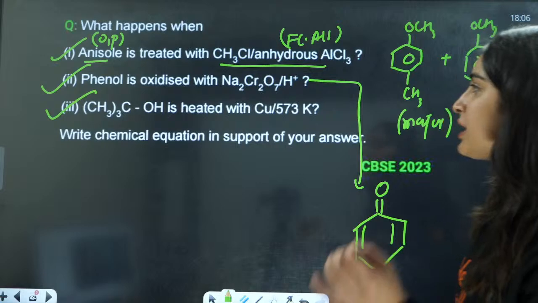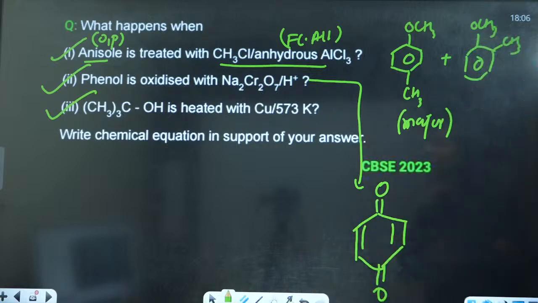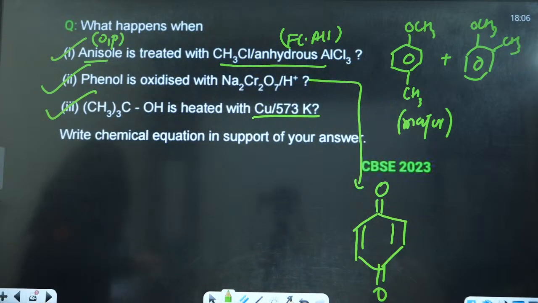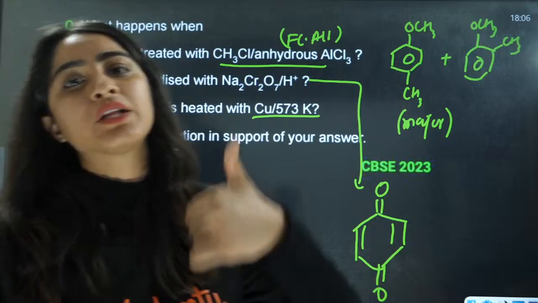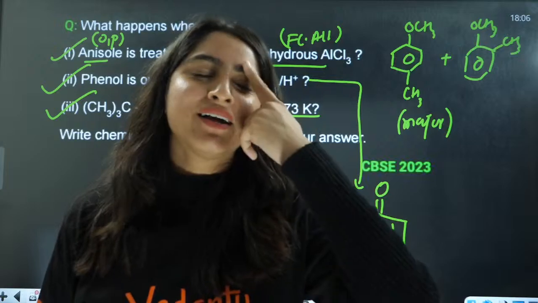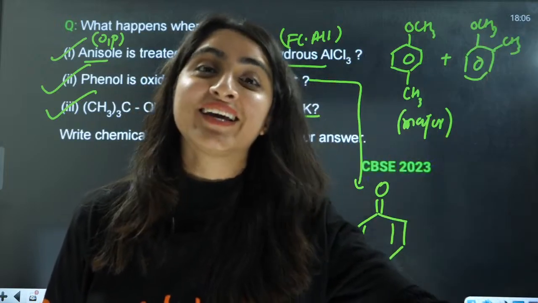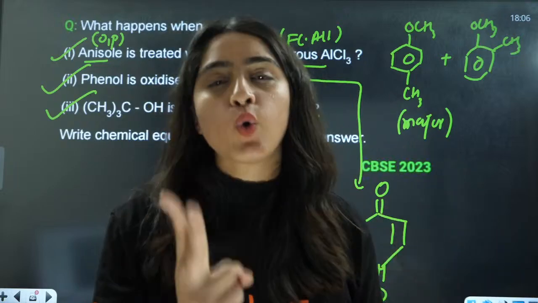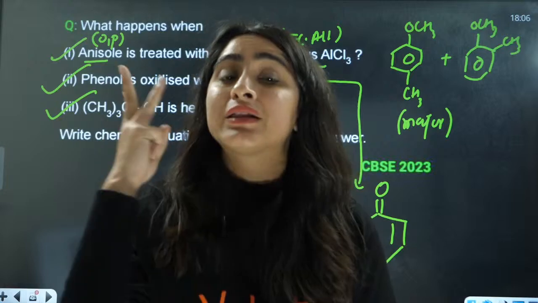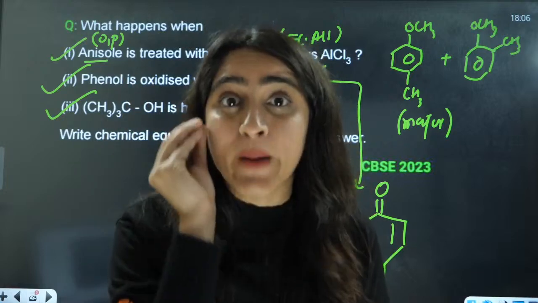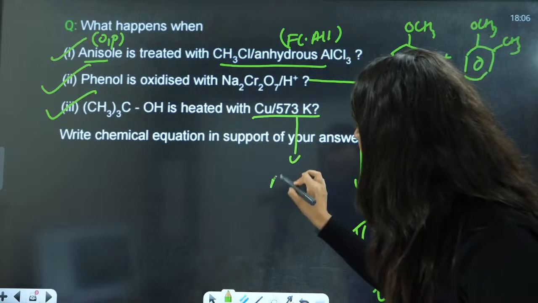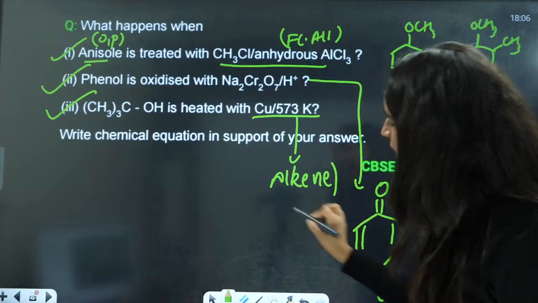Next, a tertiary alcohol is heated with Cu at 573 Kelvin. Everyone, what is going to be the answer here? Copper with 1 degree alcohol gives aldehyde. With 2 degree alcohol, it gives ketone. With 3 degree alcohol, it unexpectedly gives alkene here. That is a very important thing.